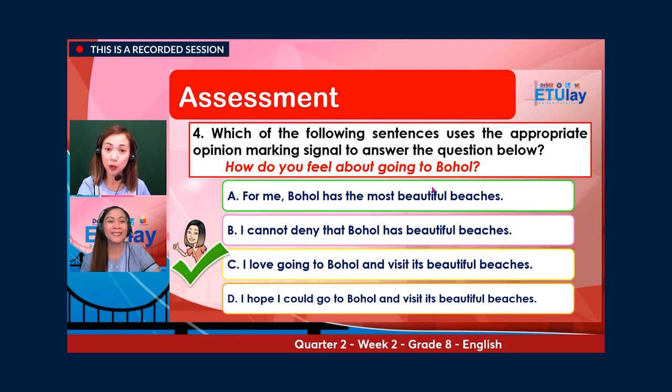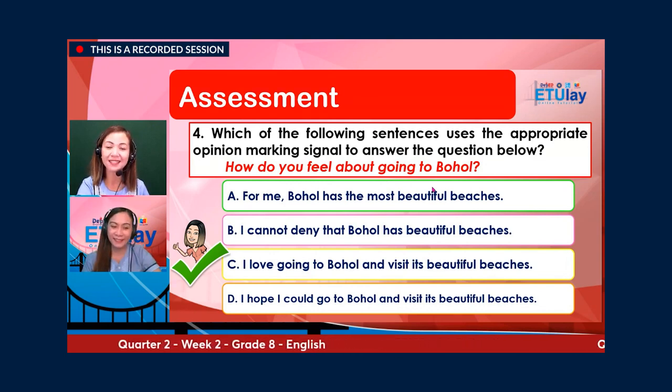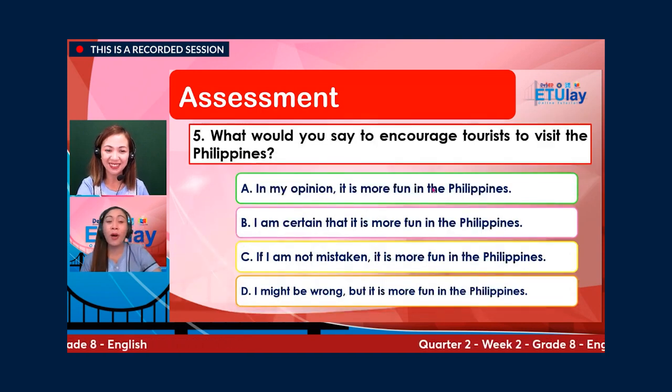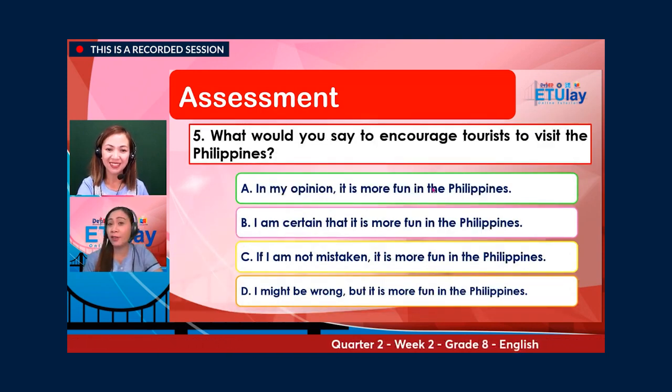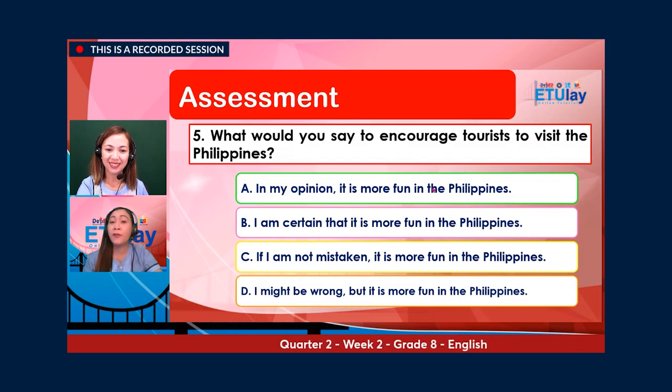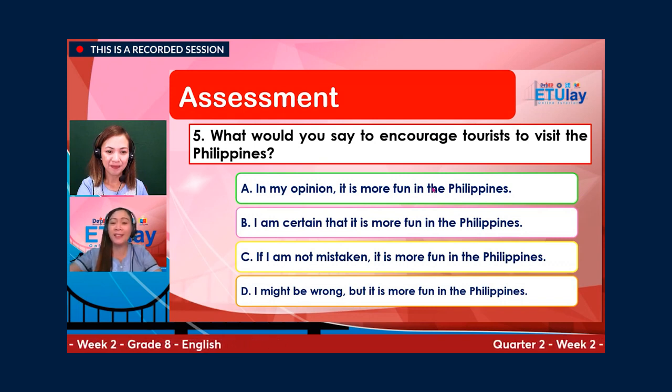How do you feel about going to Bohol? I love going to Bohol and visit its beautiful beaches. And now, what would you say to encourage tourists to visit the Philippines? Because our country, the Philippines, is an awesome place. Okay, so these are the choices. A. In my opinion, it is more fun in the Philippines. Or B. I am certain that it is more fun in the Philippines.